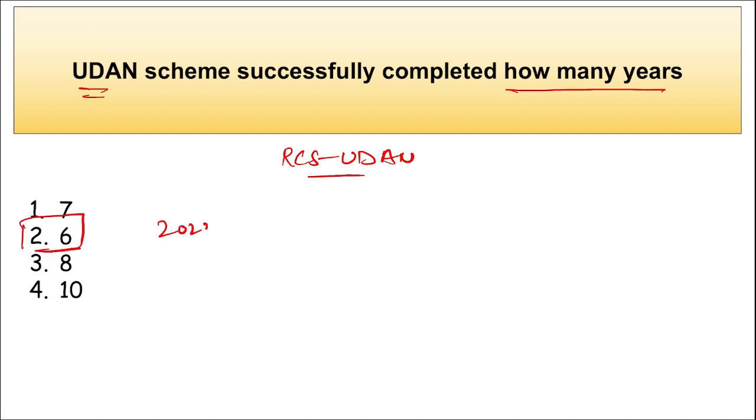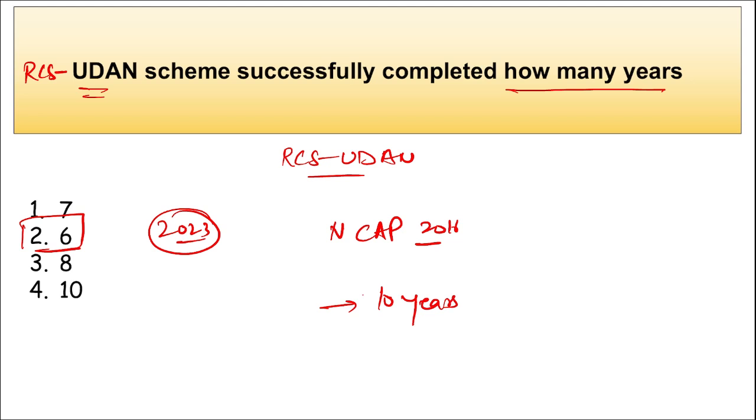It has completed 6 years, right? And in the year 2023, it will be asked how many years RCS UDAN scheme has completed. So it has completed 6 years. This RCS UDAN, or Ude Desh Ka Aam Nagrik, scheme was launched as a part of the National Civil Aviation Policy of 2016 by the Ministry of Civil Aviation, with a vision of 10 years. That is, it was launched for 10 years.